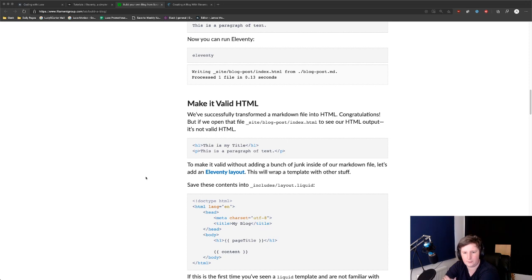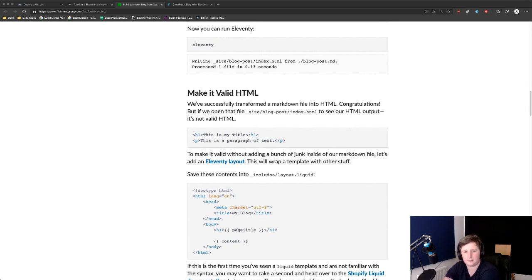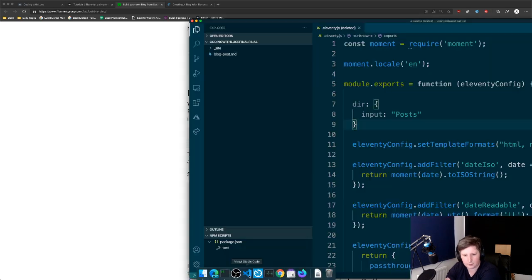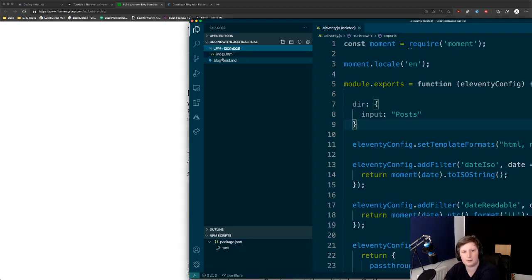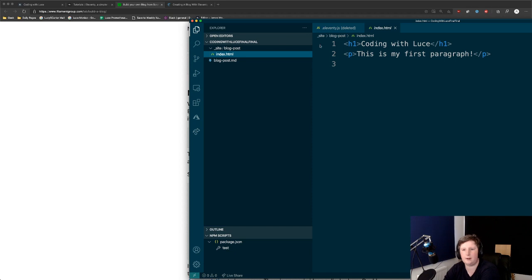But yeah, so we've done that. But if we open it, the HTML is not valid output. So that's true. So if we have a look in site, index, there we go. So yes, it's got the H1 and the P tags.